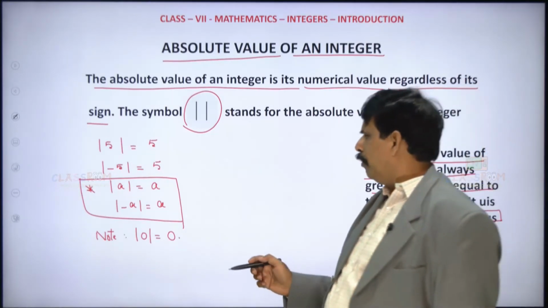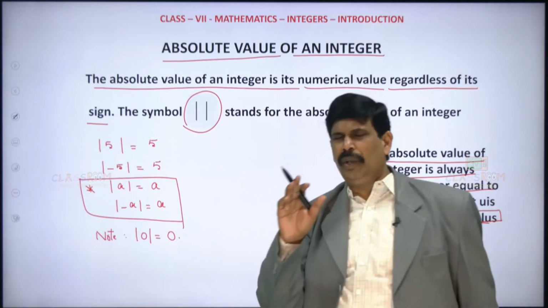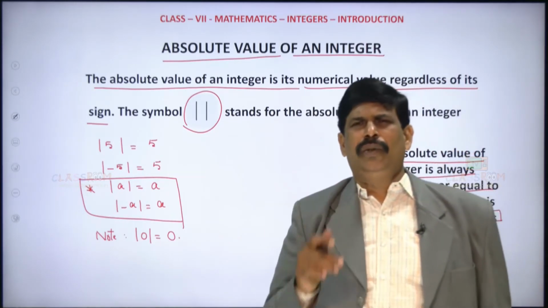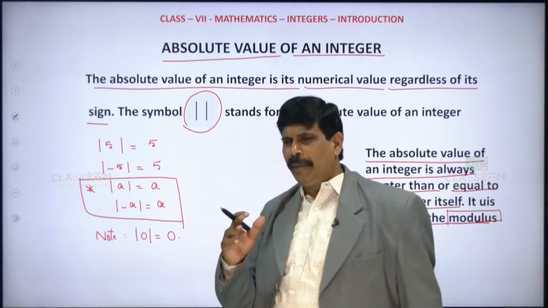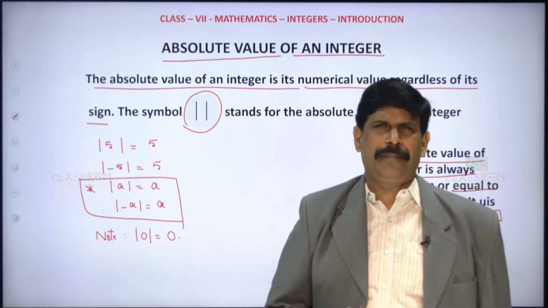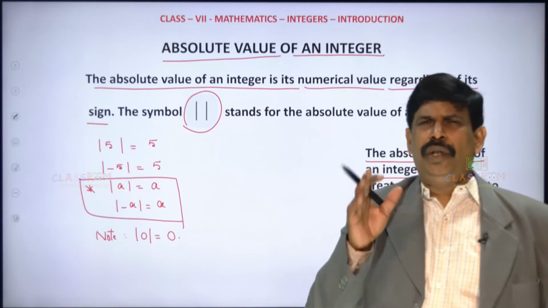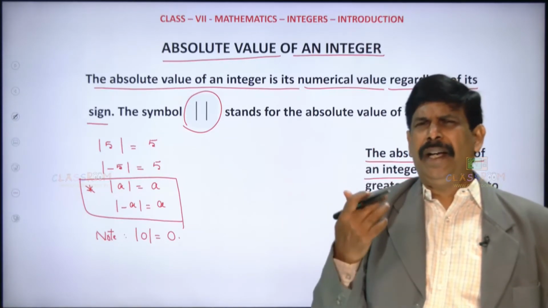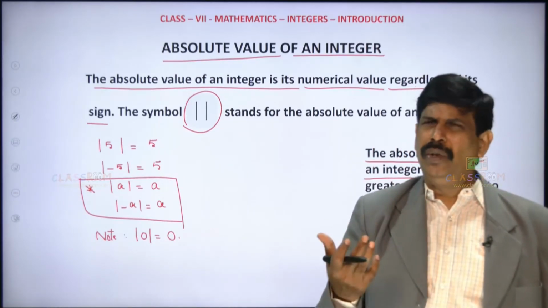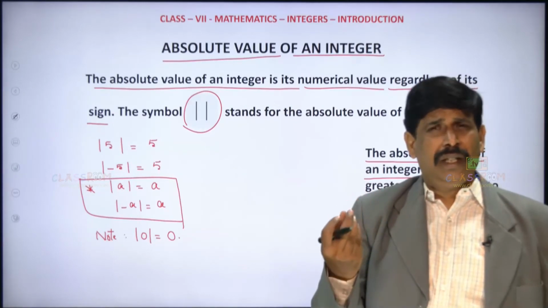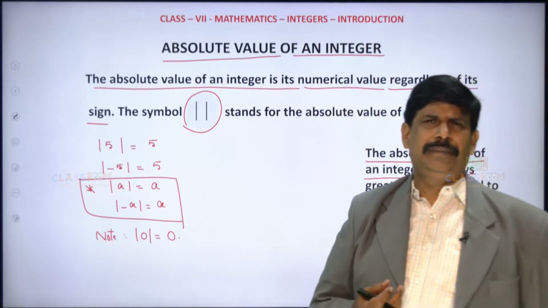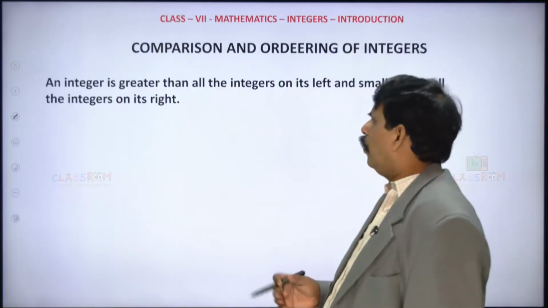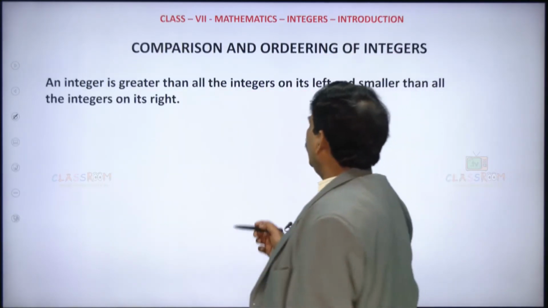Clear? And remember here, modulus of 0 is always 0. So, modulus of a is a and the modulus of minus a is also a. So, absolute value in other way we can call it as modulus. So, its value is always the integer itself or more than that. It's clear? So, now let us see how we can compare and order integers.